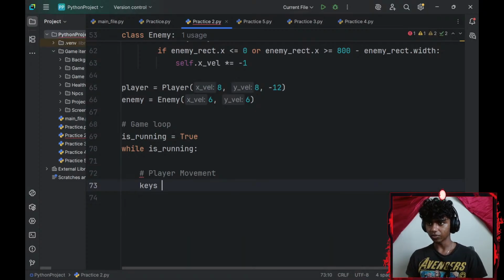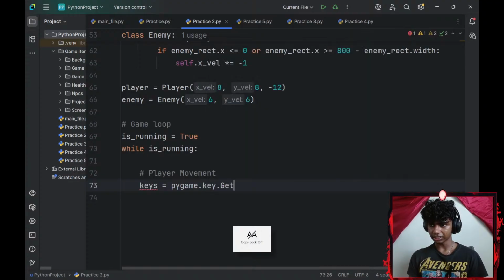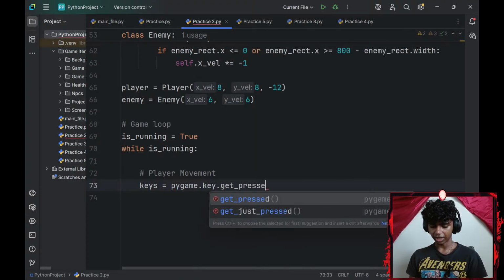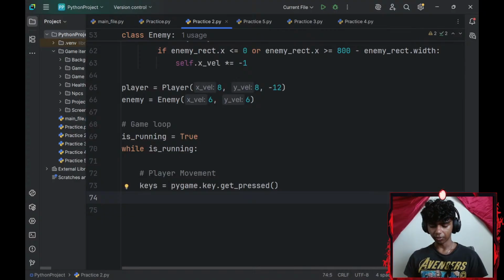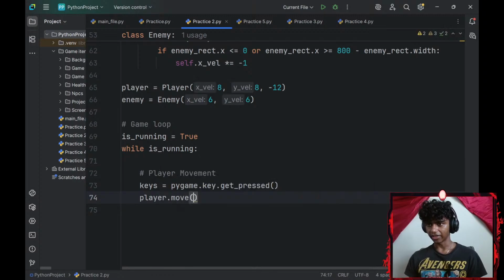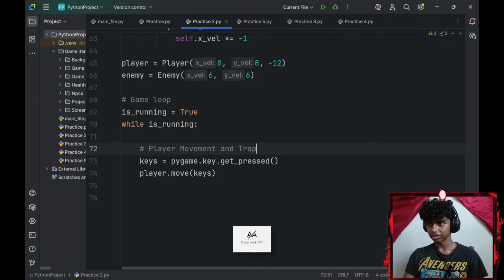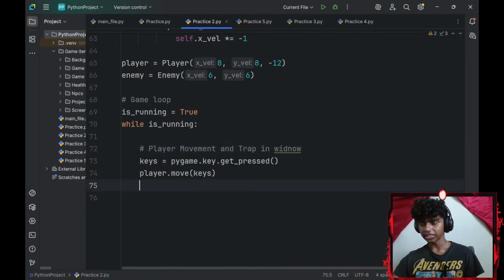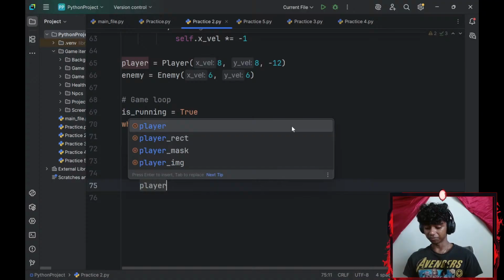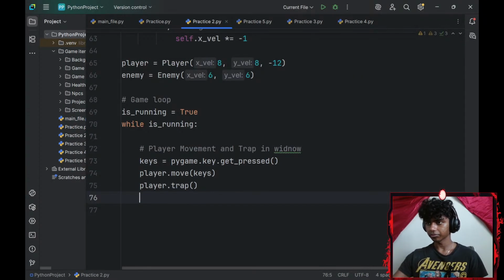I'll create a keys variable. I'll set that equal to pygame.key.get underscore pressed. And then I will go with my player object dot the move method. And it's going to take one parameter of keys. So my keys. There we go. And then let me go with player movement and trap in window. Okay, next up, I will go ahead and type my player object dot trap. This is going to trap my player in the window. Alright.